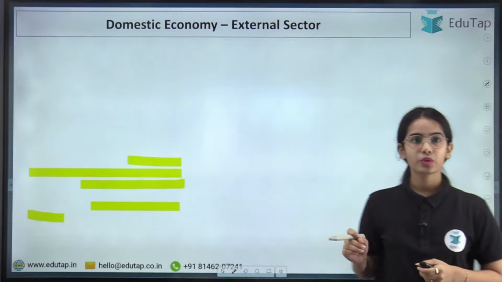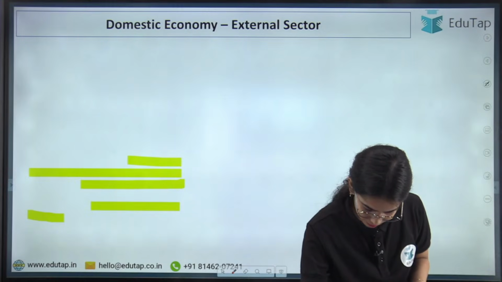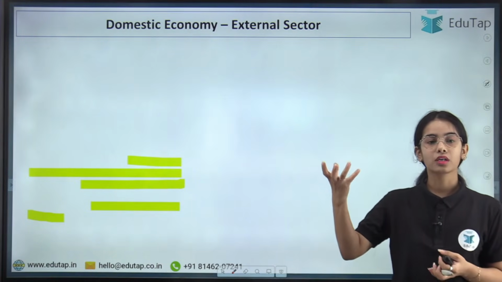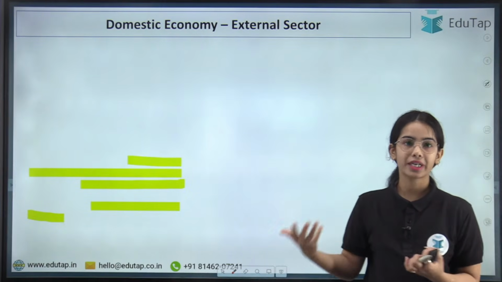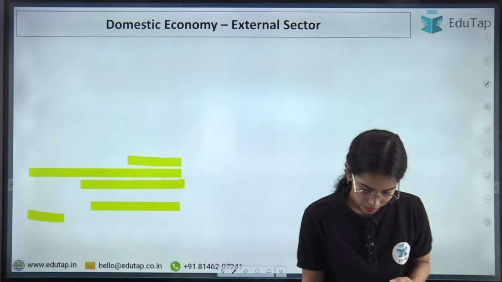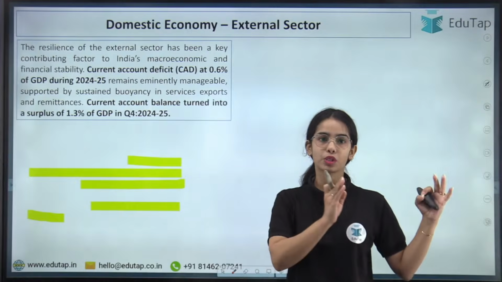Okay. Now coming to the next point, that is the external sector. Any confusion? Yes, if rupee-denominated loans are taken, then the exchange rate uncertainty will not arise. Okay, let's move forward with the external sector. We have only a few slides, then we will move to chapter 2.